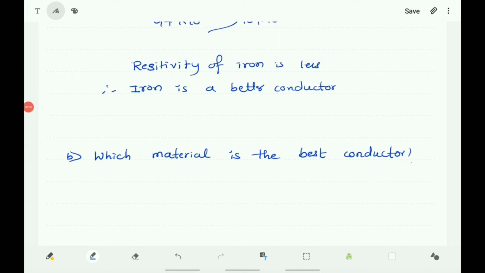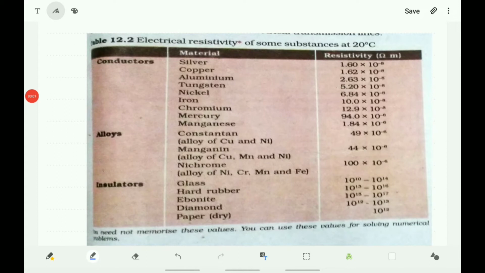Question B. Which material is the best conductor? Here again we have to see the table and verify which material is having less resistivity. Observe the table and recognize the material which is having the least resistivity.